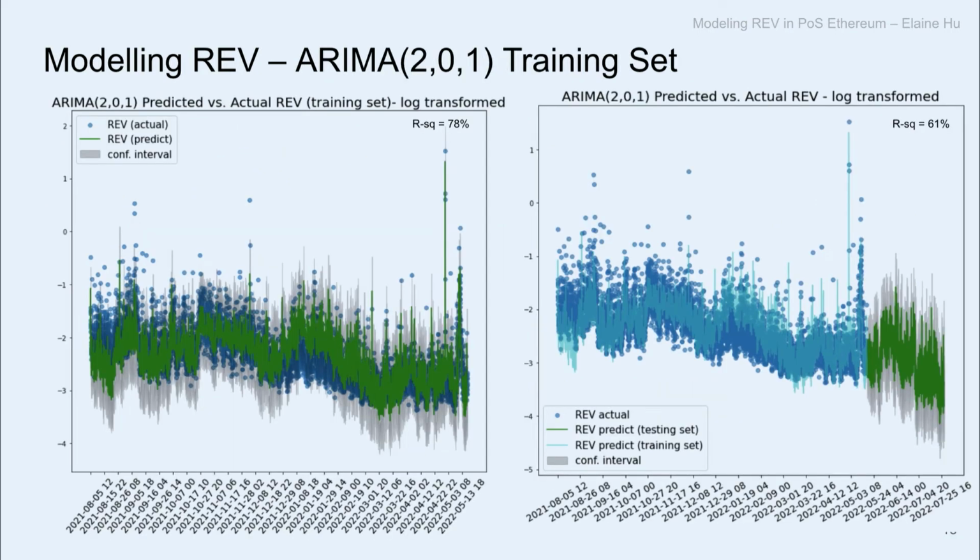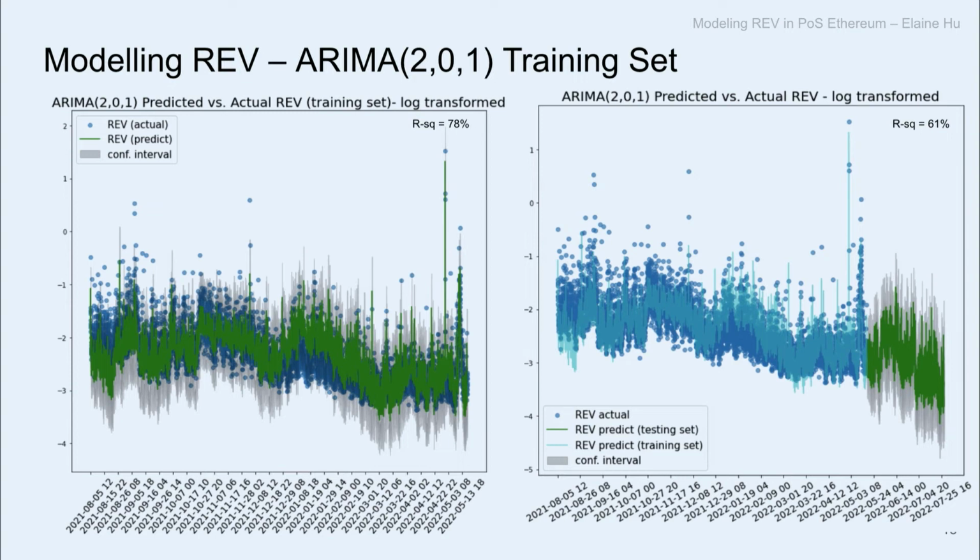So now let's look at the prediction. On the left-hand side, we see a log transformed prediction. The green line is the predicted REV. The blue dots are the actuals, and the gray shaded area is the confidence interval. As you see, on the training set, most of the gray shaded area covers the blue dots. So even in some cases, the extremely high actual REVs are covered.